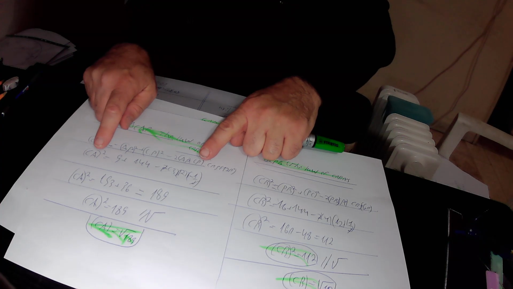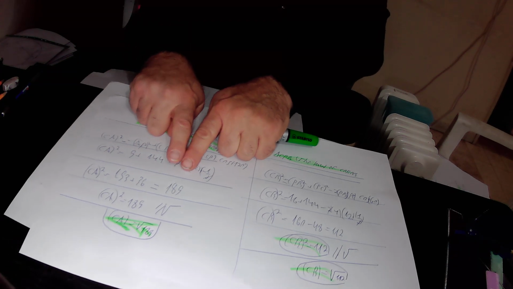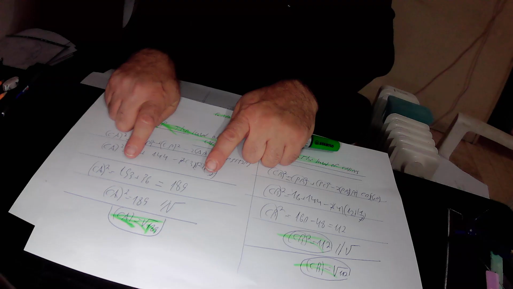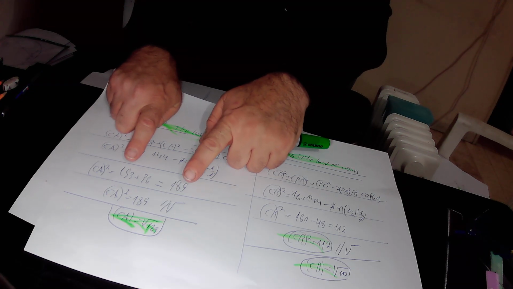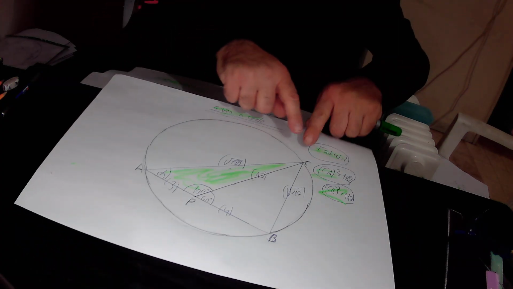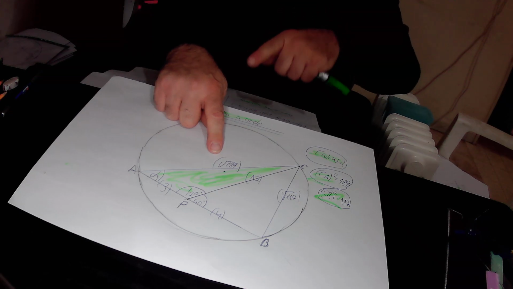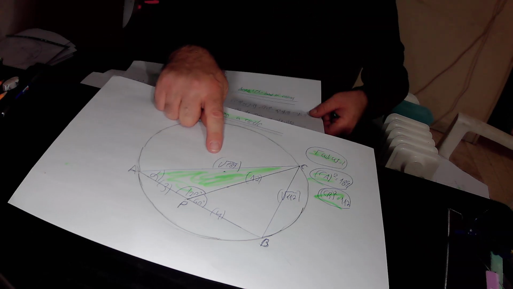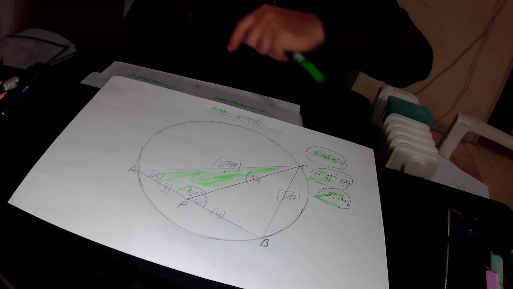So in total we found that CA squared equals 153 plus 36, that is 189. CA squared equals 189. Taking the square root of this equation, we finally found that the missing side CA equals the square root of 189 units in length. This is the missing side CA, equal to the square root of 189 in length, and CA squared equals 189.